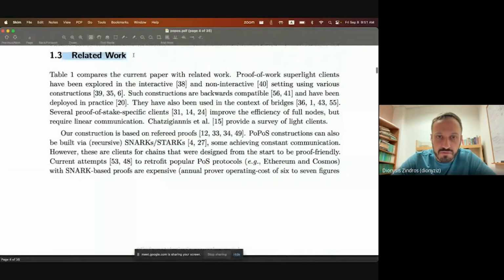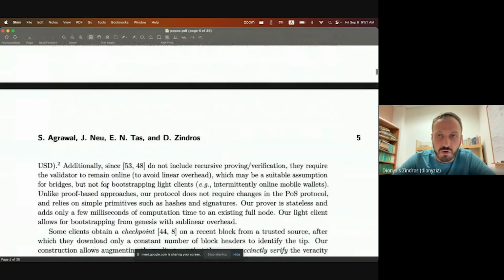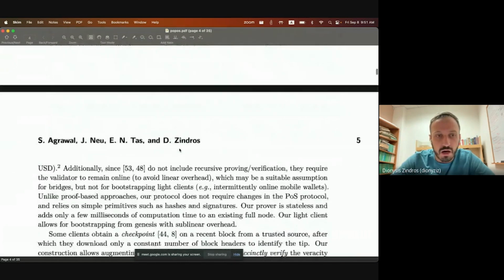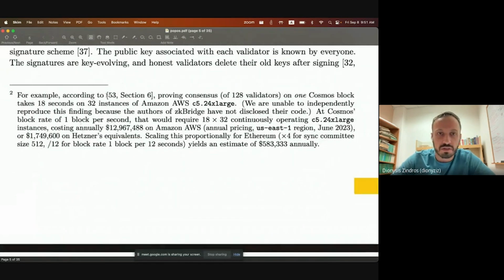So in the related work section, we have this comparison, and there's a bunch of Stark constructions, and the most promising that we found is a construction called ZK Bridge. If you look at their paper, they have some estimates, and we kind of ran the numbers here. It's all in this footnote.